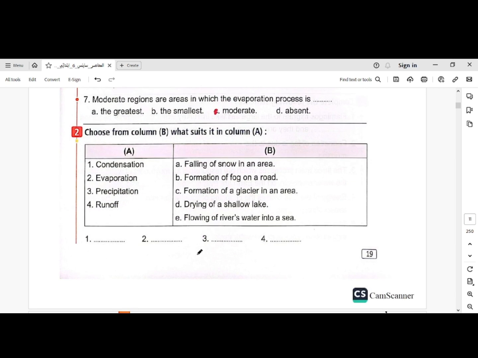Choose from column B what suits it in column A. Condensation, evaporation, precipitation, runoff. Falling of snow in an area is precipitation. Formation of fog on a road is condensation. Formation of glacier in an area has no choice. Drying of shallow lakes means evaporation. Flowing of river water in a sea is runoff. We write our answer: 1 we chose B, 2 we chose D, 3 we chose A, and 4 we chose E.